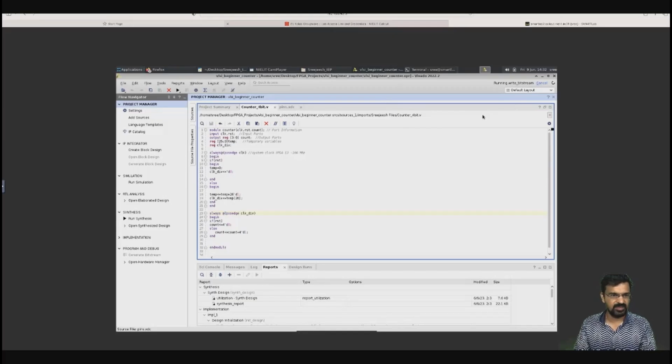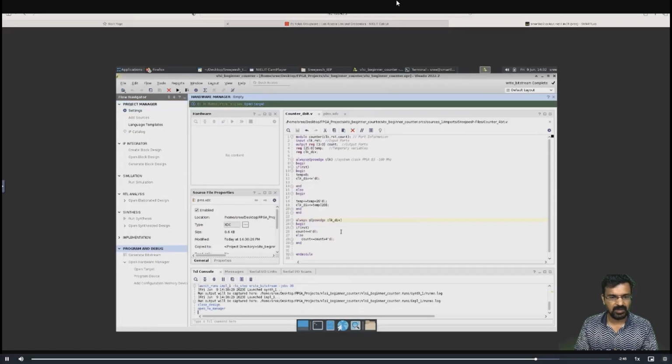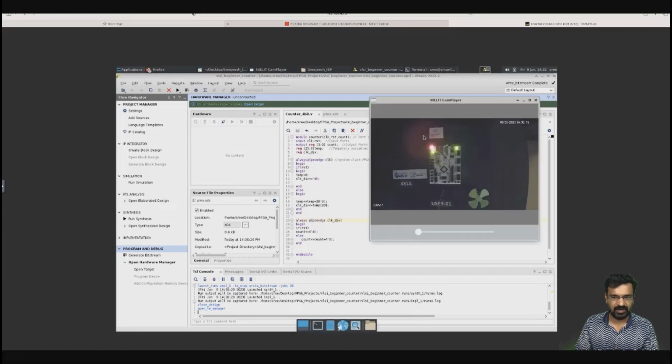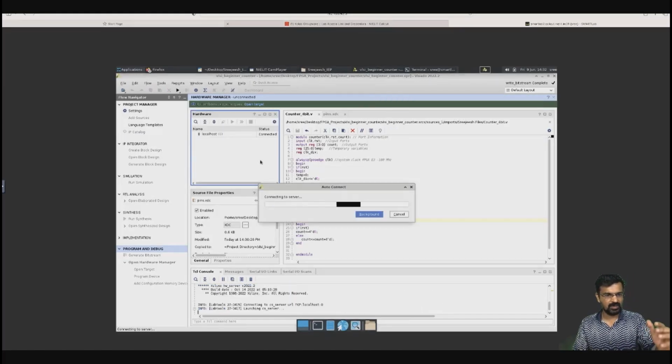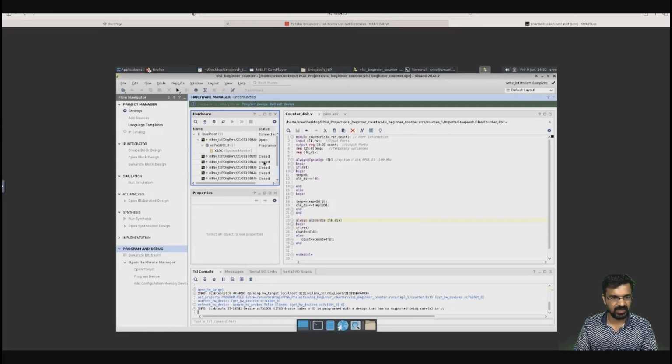So it is writing the bitstream. After that we will download. Now you can open the hardware manager. The hardware manager will be opened like this, and you can now connect. Before that we will take our kit here. Now I am going to connect. It will connect to all the kits. You will be seeing some 9 kits here.